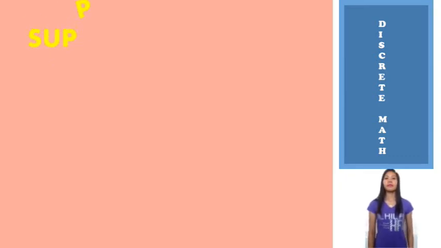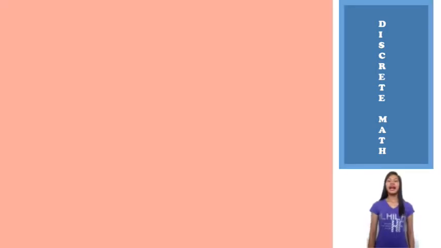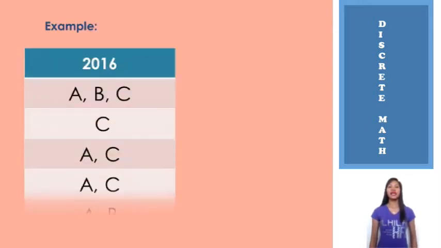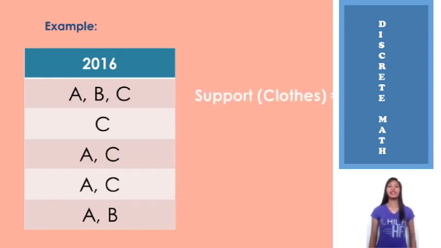The first one is support. Support is an indication of how frequently the itemset appears in the dataset. By calculating the support in a given transaction, we get the ratio between the number of transactions in which X appears and the number of transactions. In our example, the support of clothes equals the number of transactions in which clothes appear, counted as 4, divided by the number of transactions, which is 5. We get the ratio between them and we got 0.80.